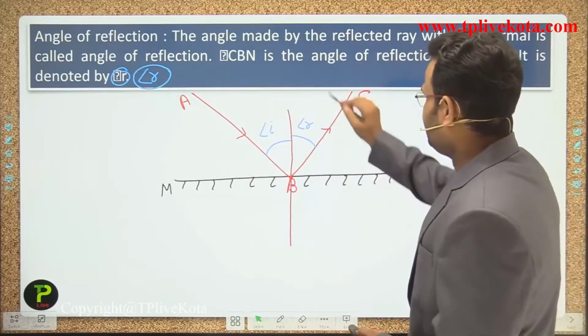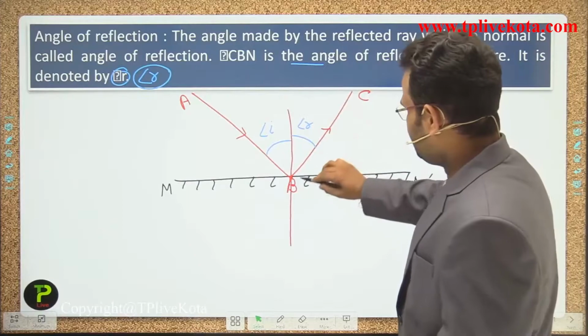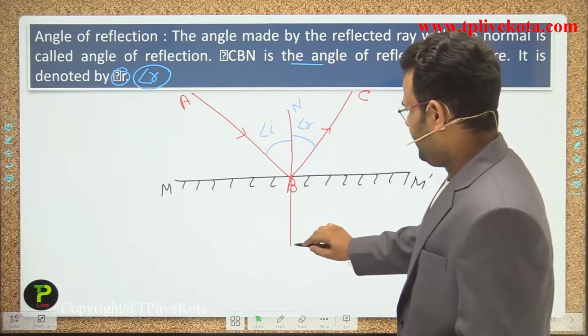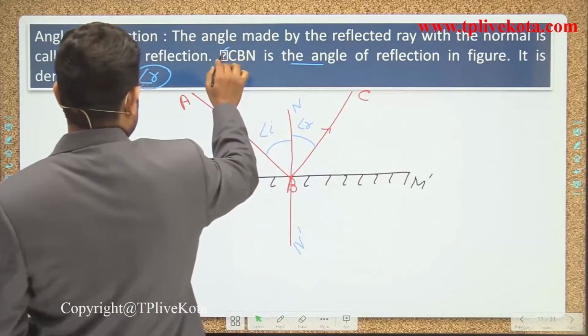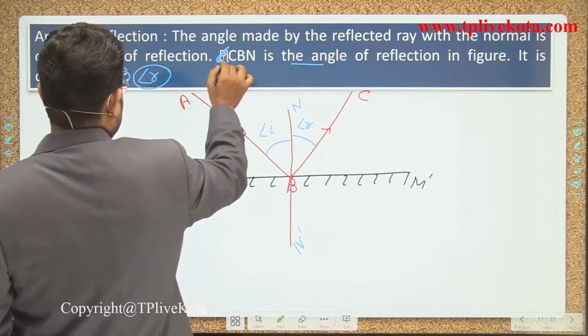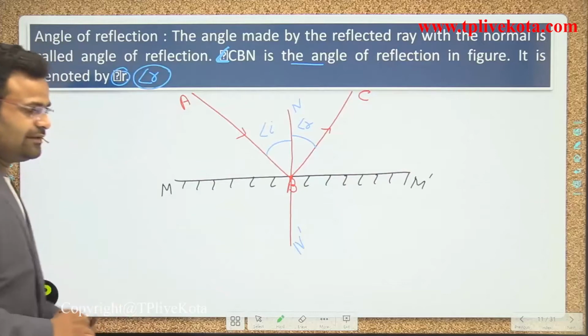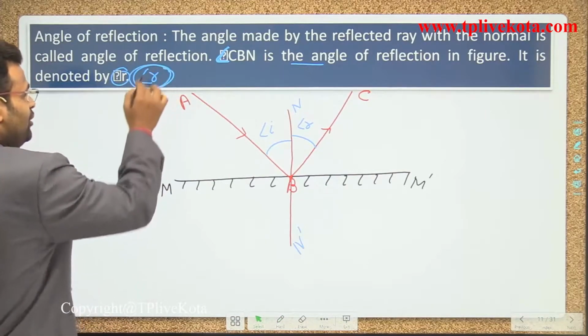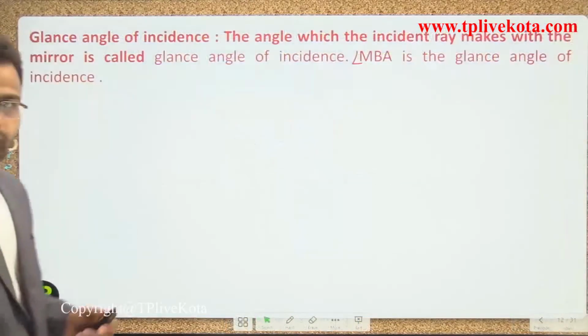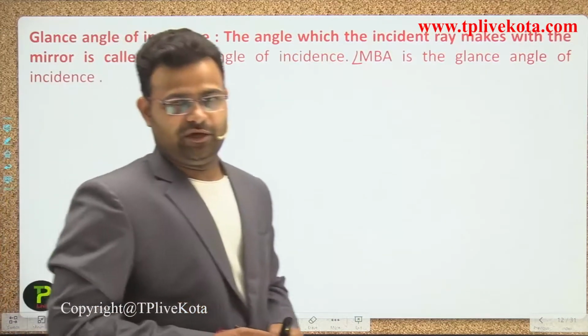As shown in the figure, CBN and N dash. We are again marking the angle CBN. The angle CBN is called the angle of reflection, and it is represented by angle R, guys. Okay, now next one is the glance angle of incidence.